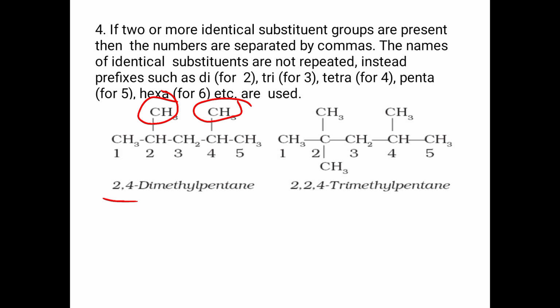So the first step is to count. Find out the longest carbon chain. So 1, 2, 3, 4, 5. Pentane. It's a pentane. Where are the substituents? In the fourth carbon and the second carbon. So in this, 2 and 4, both are methyl groups. So 2, 4, dimethyl. It's a methyl group. So 2,4-dimethylpentane. In this manner, here there are 3 methyl groups: 2,2,4-trimethylpentane.